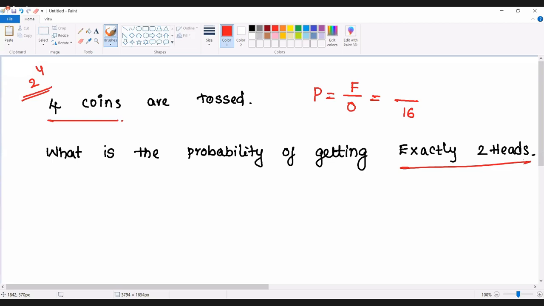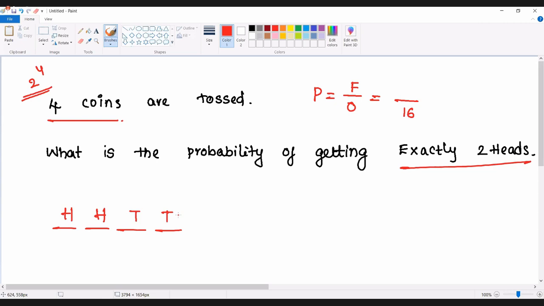So that's the reason we can just use the permutation concept in solving. How many coins are you tossing? You are tossing four coins. Because you are tossing four coins, just make four gaps. We should get exactly two heads. That means this must be head, this must be head. What about this? These two should not be heads.